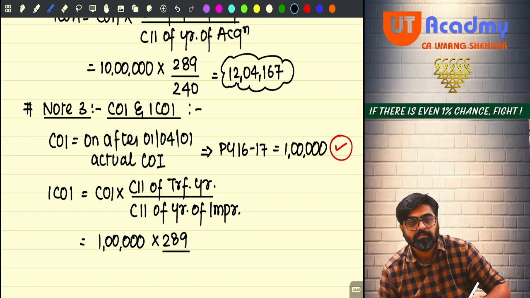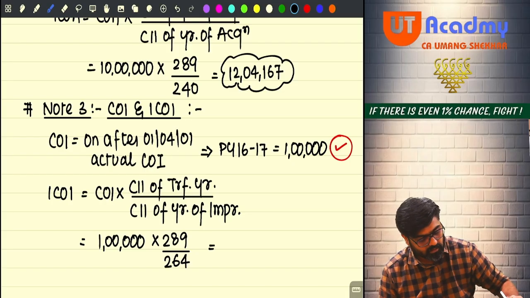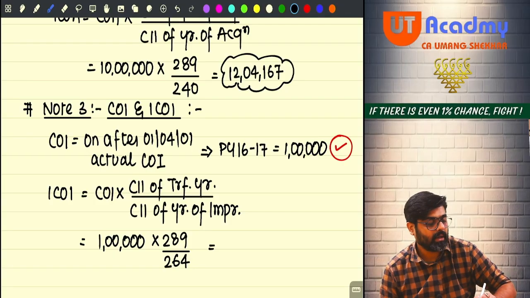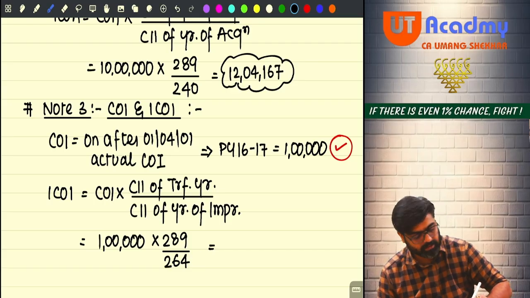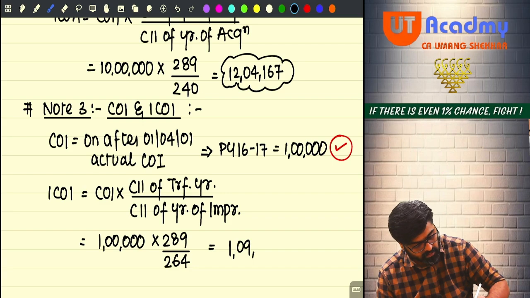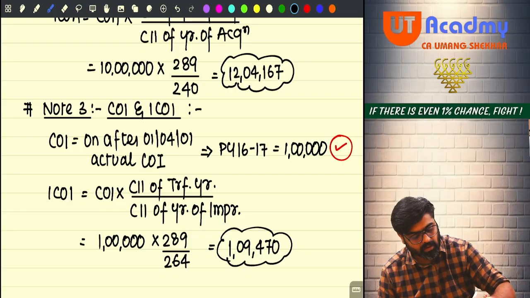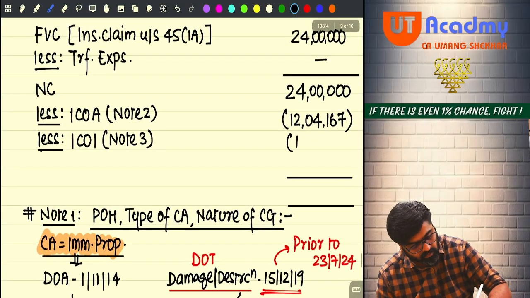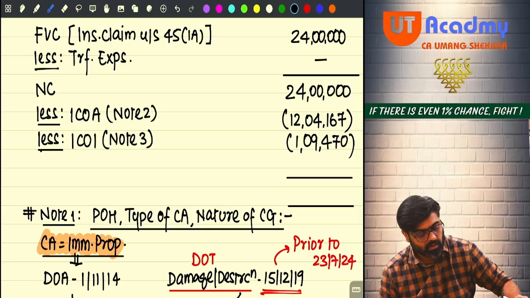Come on, tell me. You're supposed to give me the correct CIIs. 264. Now index 1 lakh into 289 divided by 264, which will give me 1,09,469 point something, meaning 470. So I will write down 1,09,470 over here. Yes or no?